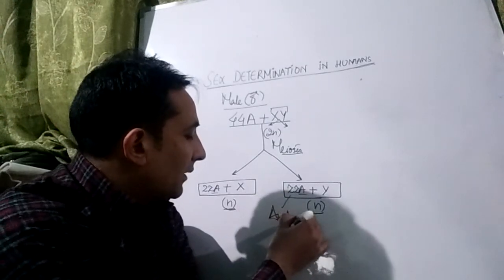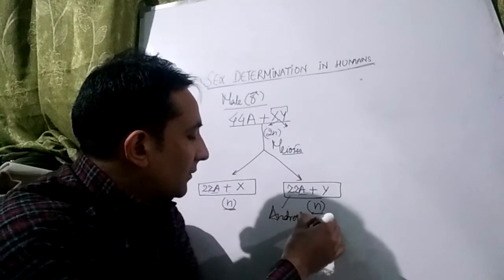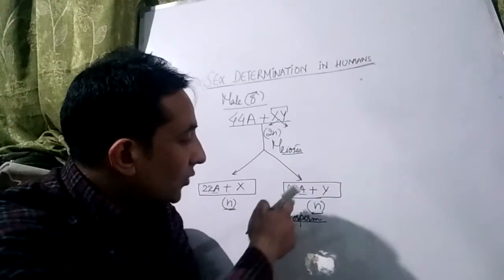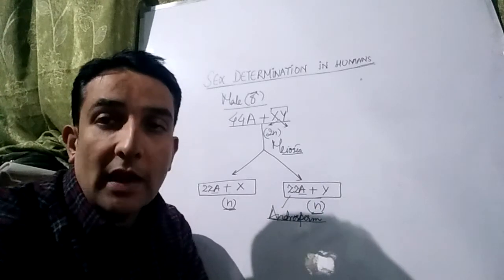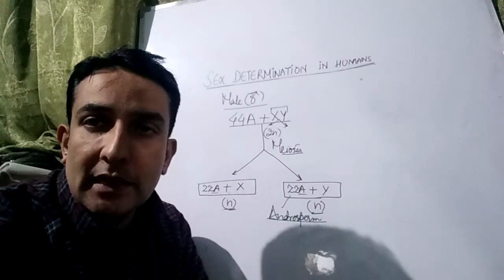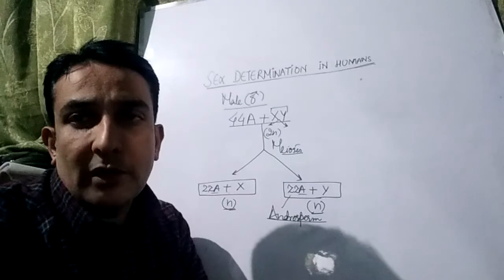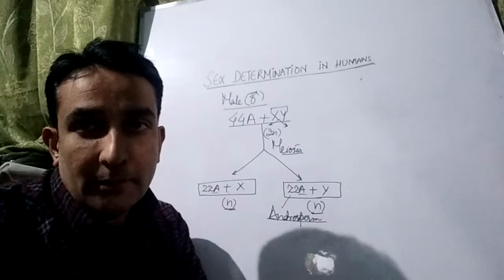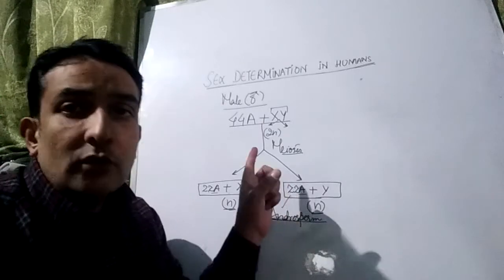Andro means male. Whenever Androsperm, that's 22 autosomes plus Y, fertilizes the ovum, the resultant offspring would be male. That's why it is known as Androsperm. So now we shall conclude from this point.